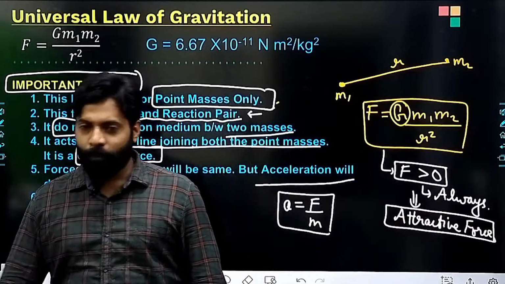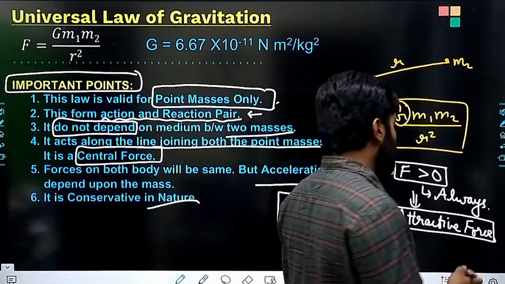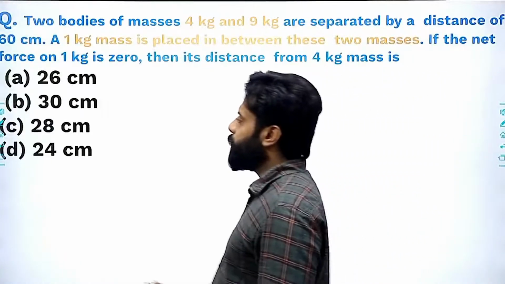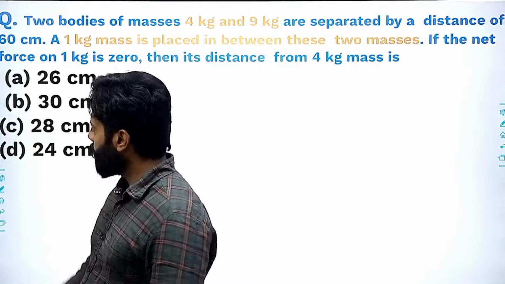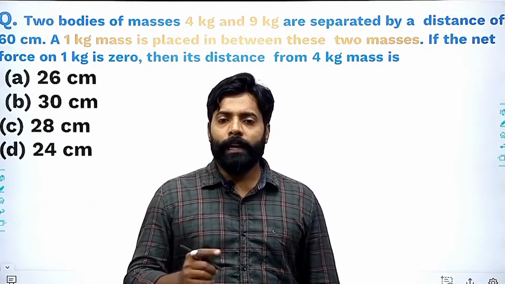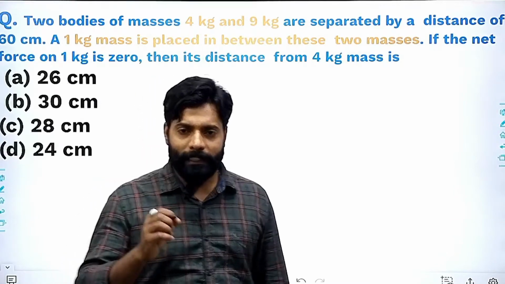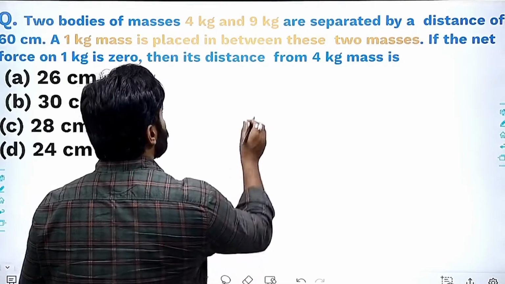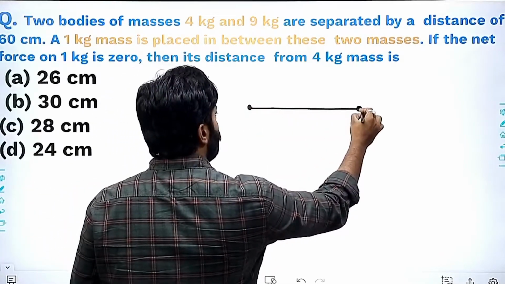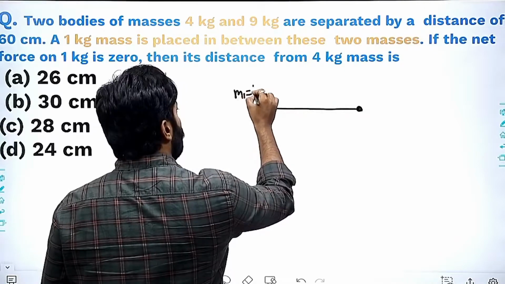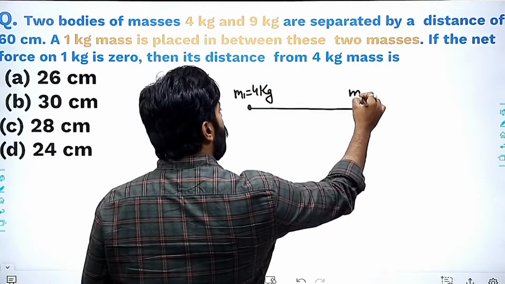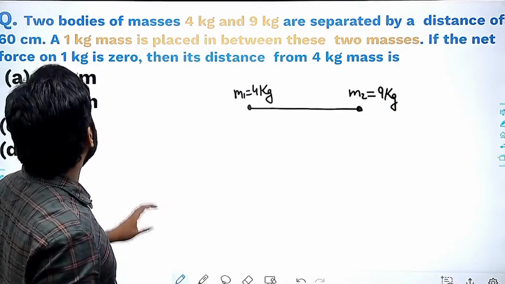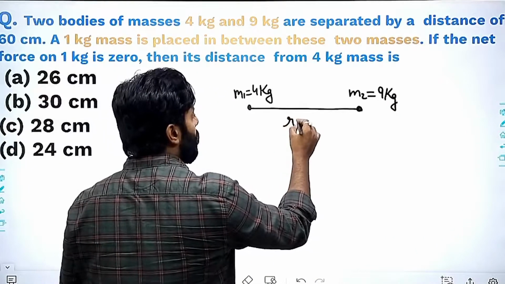So let's solve numericals on these types of questions, to see which type of numericals will come. This is one of the best examples which I can give you for revision. Here two masses are given, 4 kg and 9 kg. I can substitute here, M1 is 4 kg, M2 is 9 kg. They are separated by a distance of 60 centimeters. So R is 60 centimeter here.